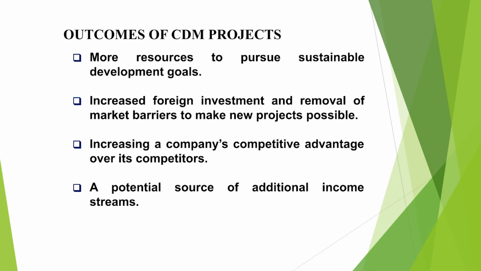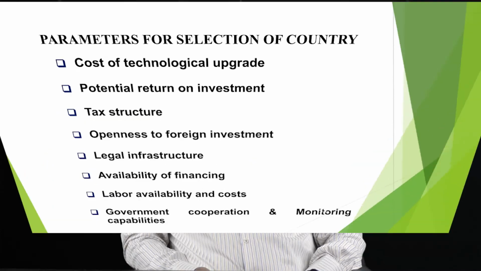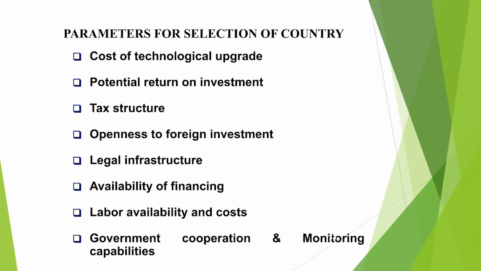So, once we implement all these CDM projects, what should be the outcome of CDM projects? More resources to pursue sustainable development goals, increased foreign investment and removal of market barriers to make new projects possible, increasing a company's competitive advantage over its competitors, and a potential source of additional income streams. Now, we will discuss the parameters for the selection of a country: the cost of technological upgrades, potential return on investment, tax structure, openness to foreign investment, legal infrastructure, availability of financing, labor availability and cost, government cooperation and monitoring capabilities.